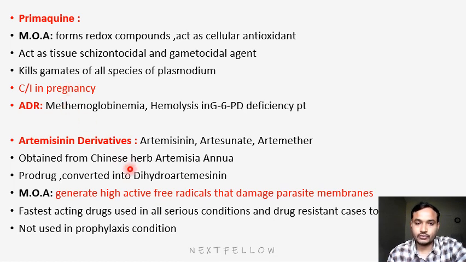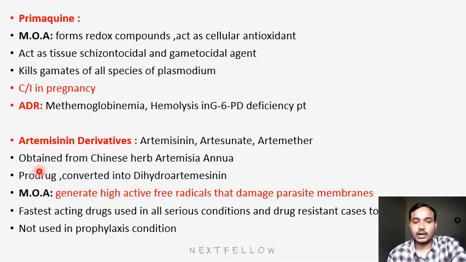Next is artemisinin derivatives. They include drugs like artemisinin, artesunate, and artemether. These are the most commonly used IV medications in malaria patients. Mostly nowadays we are using artemisinin derivatives only. It is obtained from a Chinese herb. This is an MCQ: the Chinese herb is Artemisia annua. They can ask the name of the plant also.